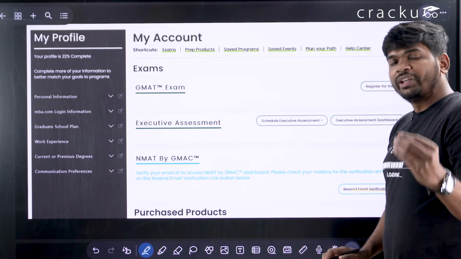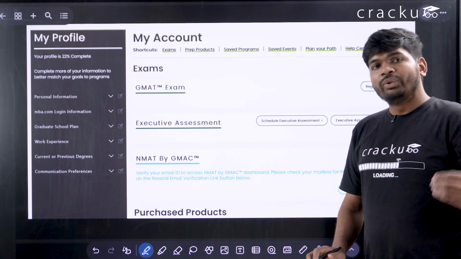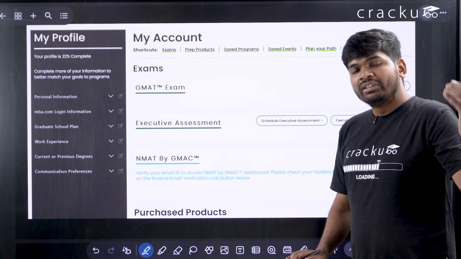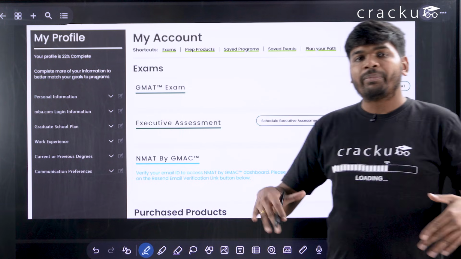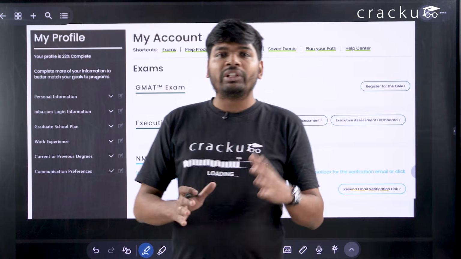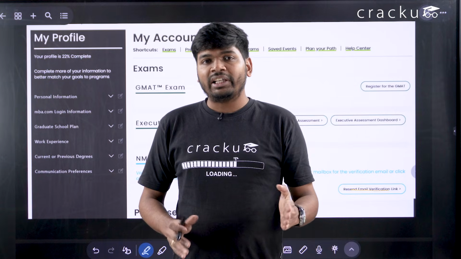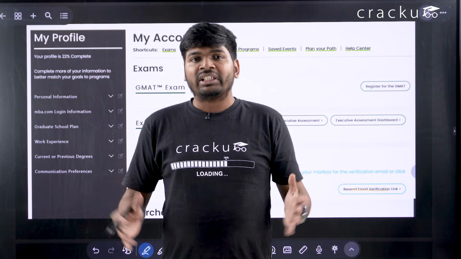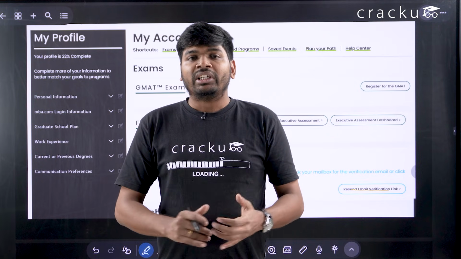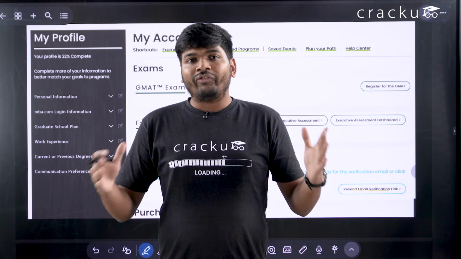So it is very important to verify your email address. You will be getting a mail on your email ID. Just click on that link so that your email address is verified and you can proceed further for the form filling. Once you click on the verification link, then you can log out and log in again using the same credentials, that is email ID and password, so that you can start form filling procedure.